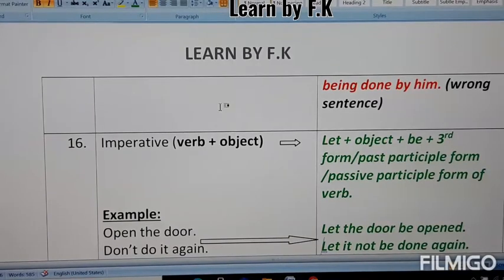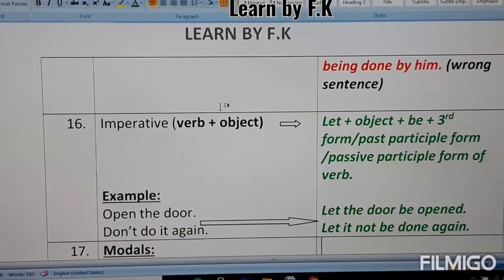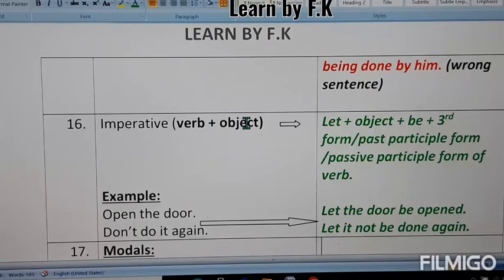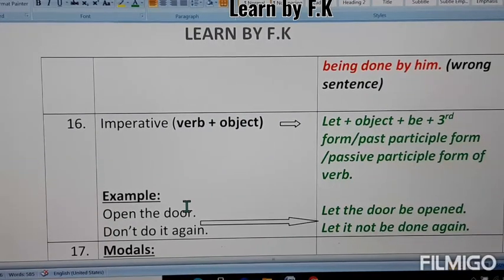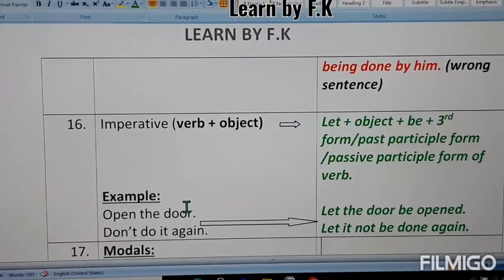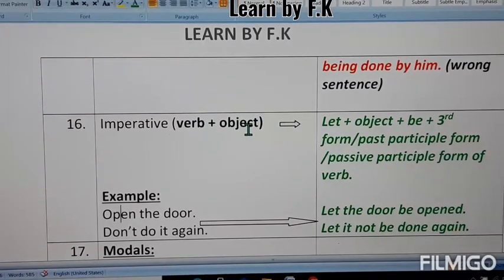Imperative sentences are those sentences which tell you about the verb plus object only. For example, open the door. In this sentence you can see there is no subject. Open is a verb and the door is an object. So what's the rule for conversion of it? The rule is written here in green words: let plus object plus be plus third form of verb, or past participle form of verb, or passive participle form of verb. These all are the same thing, it means third form of verb.